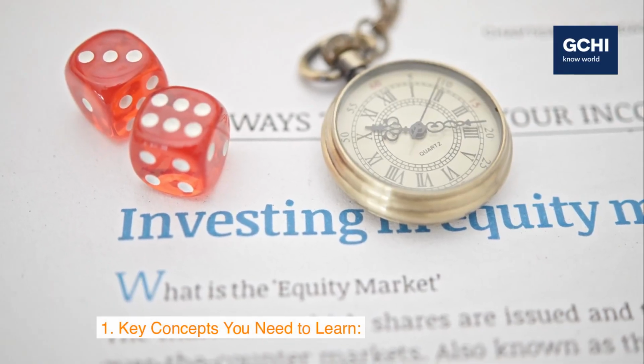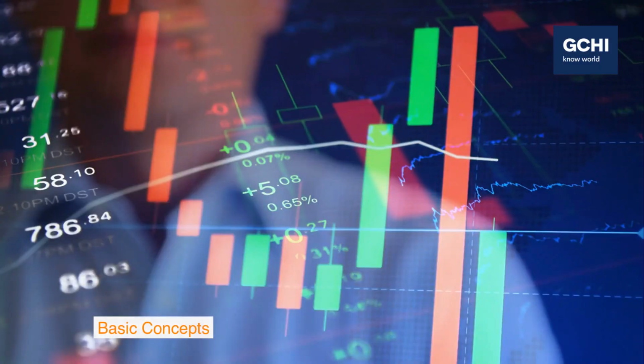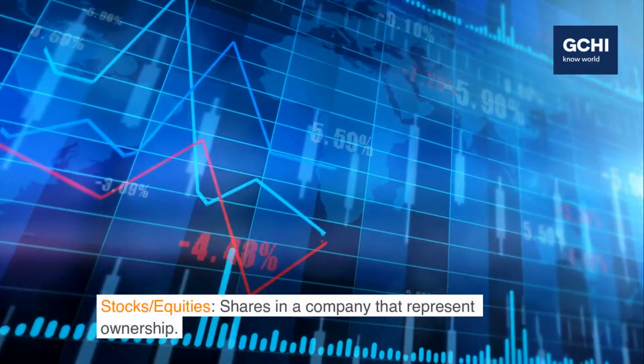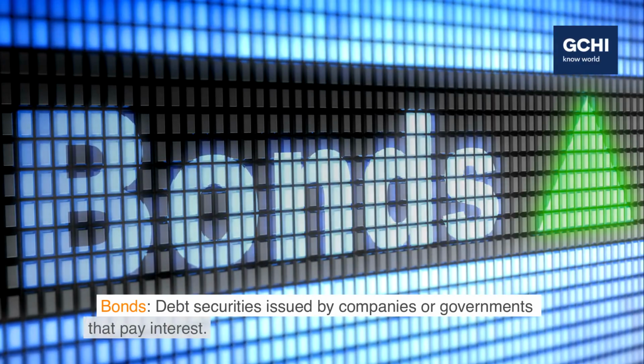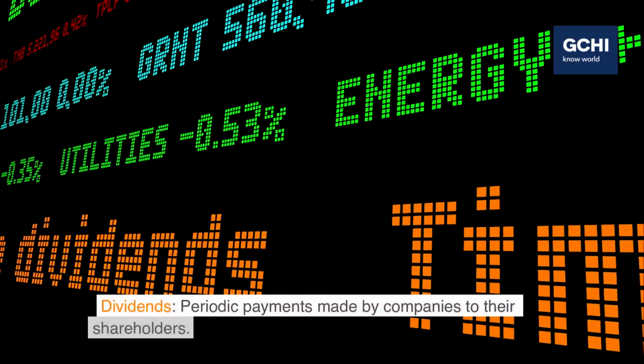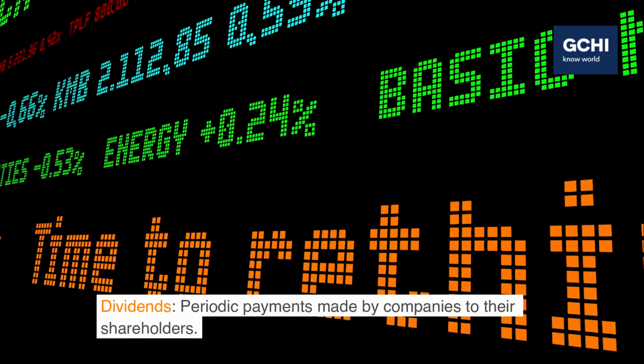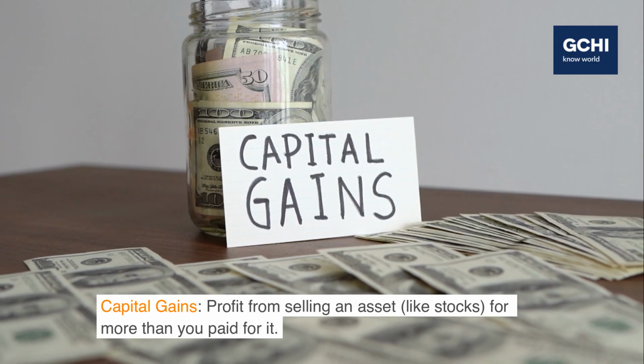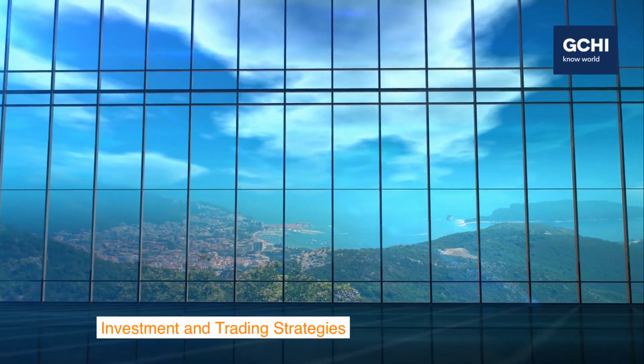1. Key concepts you need to learn. Basic concepts: stocks, equities, shares in a company that represent ownership. Bonds, debt securities issued by companies or governments that pay interest. Dividends, periodic payments made by companies to their shareholders. Capital gains, profit from selling an asset, like stocks, for more than you paid for it. Investment and trading strategies.